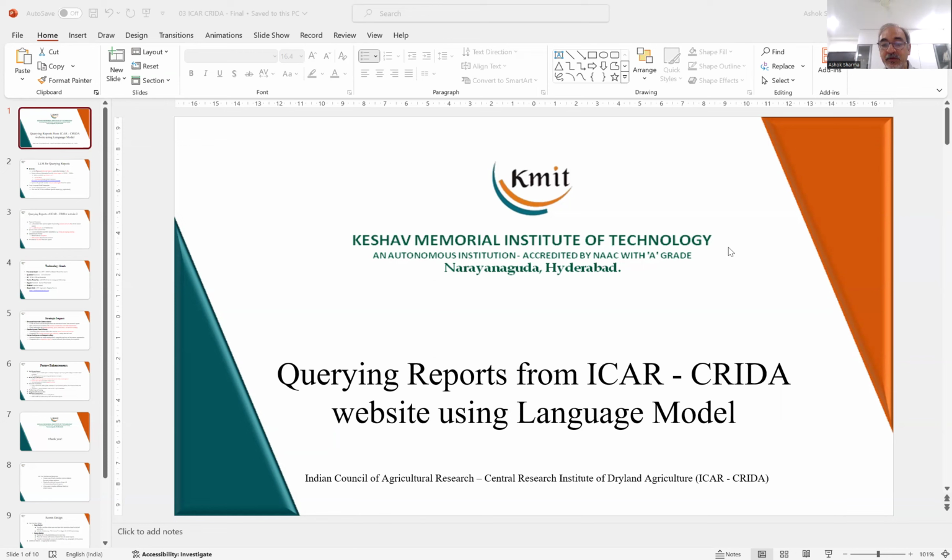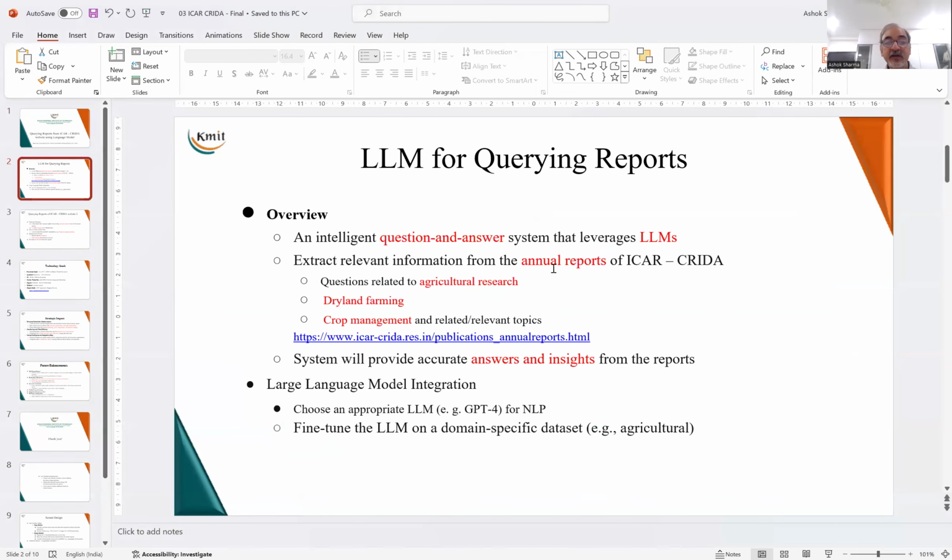Session on querying reports from CRIDA website using a large language model. Here CRIDA refers to the Institute of Dryland Agriculture. The project requires that CRIDA produces annual reports every year which contain a large amount of information. Querying these reports manually takes time and cannot be answered in real time. So therefore we are using an LLM, a large language model, to query the annual reports and fetch information.